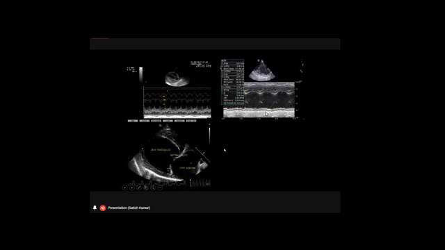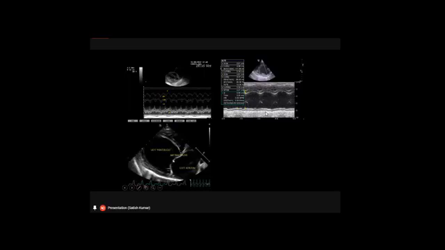And now, not only the pericardial effusion, not only the lumen dimensions, and not only the distance or endpoint septal separation, but we can also study the mitral valve. We can see the movement of the mitral valve. We can see the closure and opening of the mitral valve on the M-mode on this echocardiography.